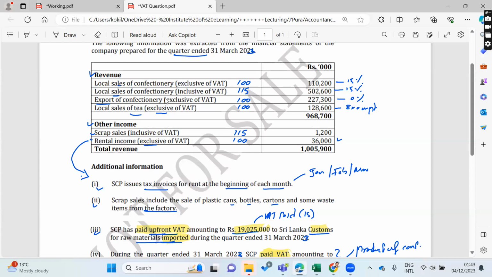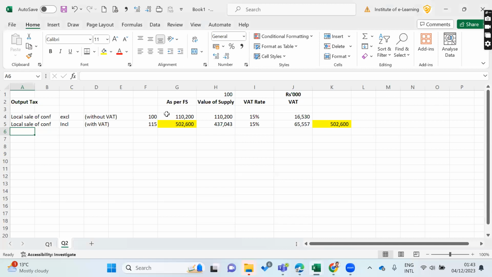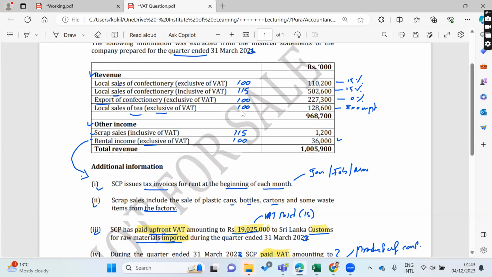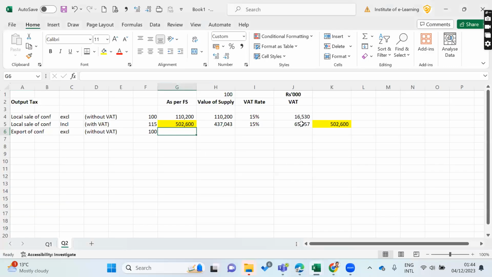Then export of confectionery, that means export exclusive of VAT. Here it is exclusive, without VAT, that means 100, because export is zero rate. 227,300. Then the same amount here as the value of supply. Then the rate is 0%, so you will end up with 0.